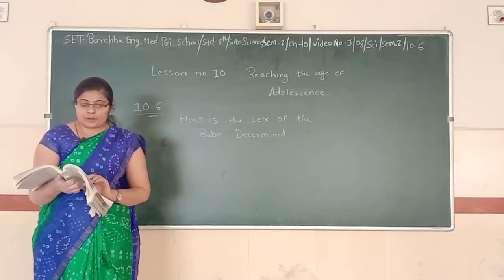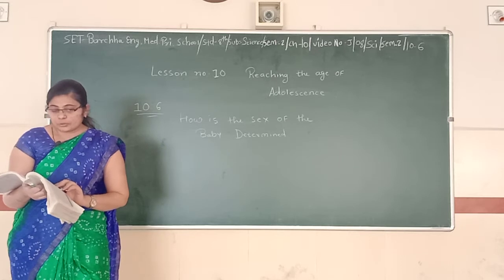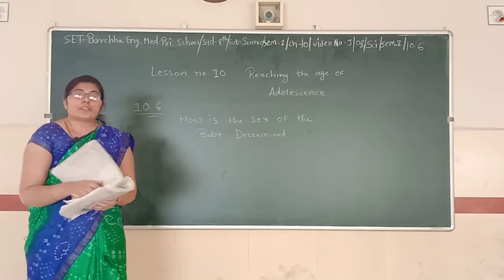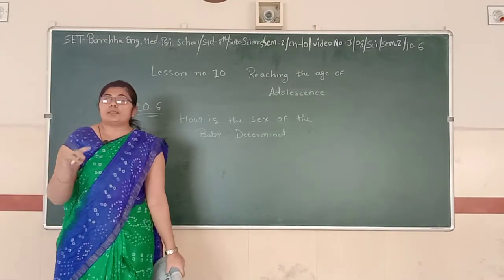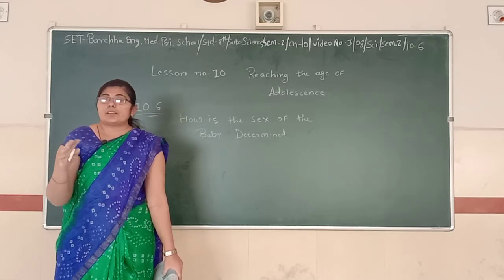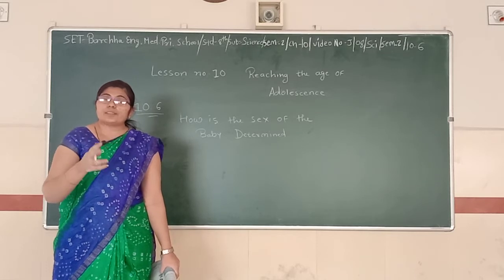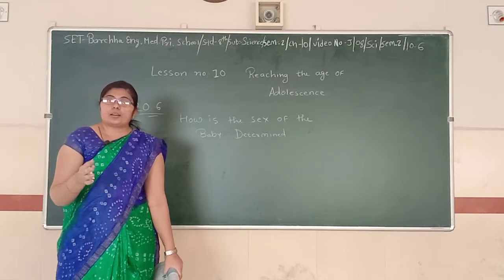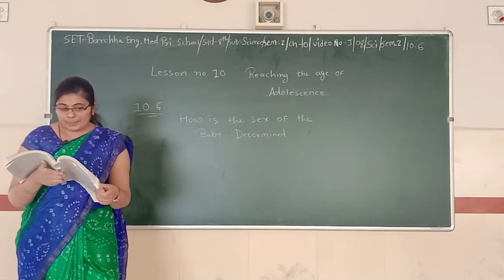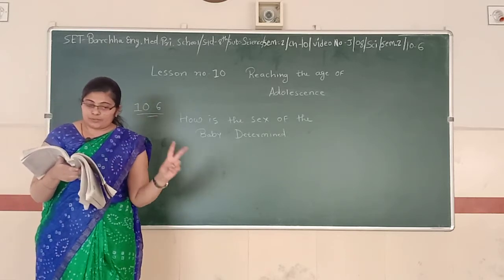All human beings have 23 pairs of chromosomes in the nucleus of their cells. Two chromosomes out of these are sex chromosomes, named X and Y. In every nucleus there are 23 pairs of chromosomes, and out of those, 2 are sex chromosomes, denoted by X and Y. A female has 2 X chromosomes, while a male has 1 X and 1 Y chromosome.